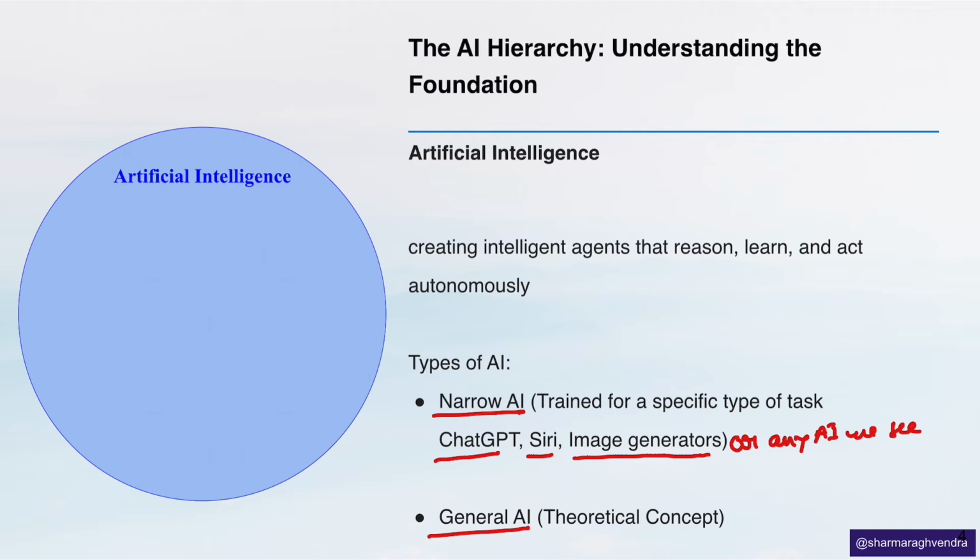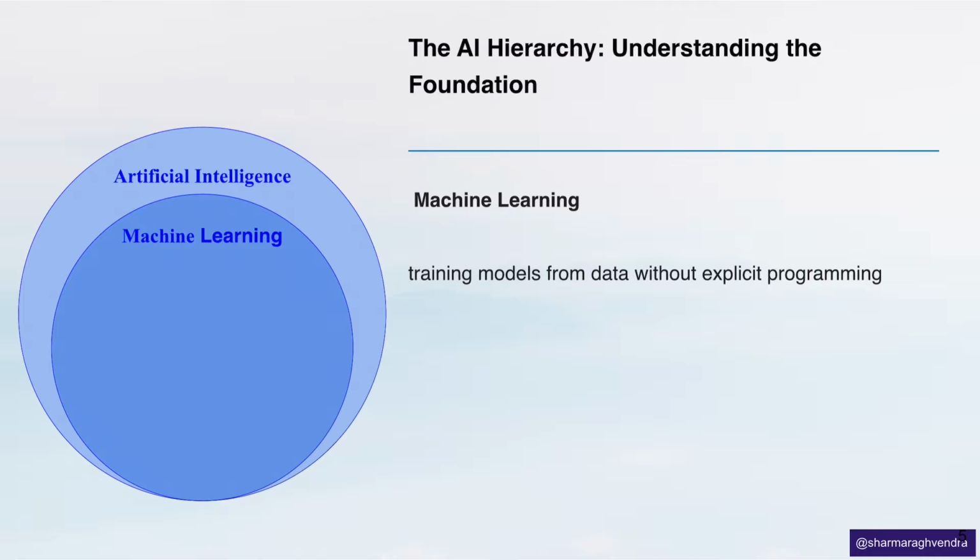Now let's talk about machine learning. Machine learning is a field of artificial intelligence. It involves using algorithms that learn a pattern from input data to train a model. Once trained, the model can make predictions or decisions on new, that is unseen, data drawn from the same type of distribution as the training data. This means machine learning gives computers the ability to learn and improve automatically without being explicitly programmed for every task.